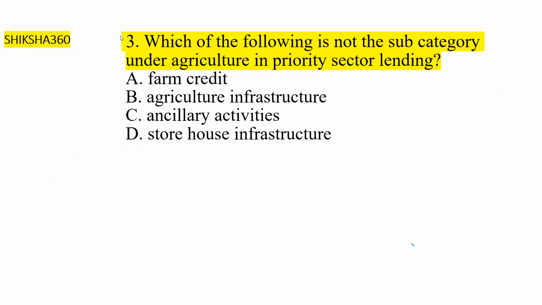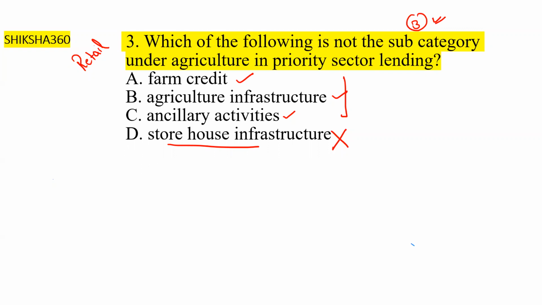This is also one of the previous year questions in retail. There are 3 subcategories under agriculture in the priority sector: first is farm credit, second is agricultural infrastructure, third is ancillary activities. Option D, storehouse infrastructure, is not under agriculture. So option D is the answer here.